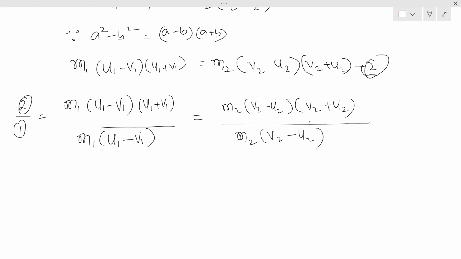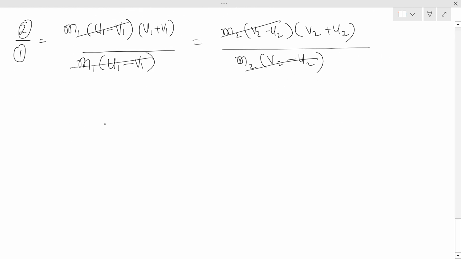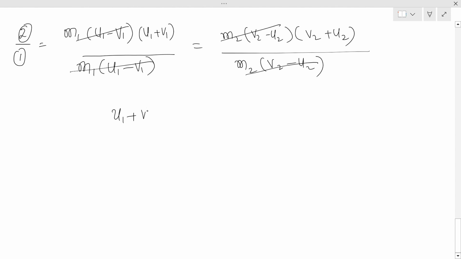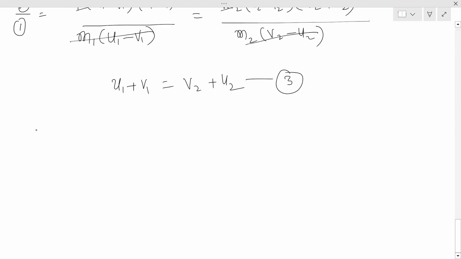You can cancel these terms. Finally we get u1 plus v1 equals v2 plus u2. This is equation number 3. We'll take the v2 value: v2 equals u1 plus v1 minus u2. Similarly, the v1 value: v1 equals v2 plus u2 minus u1. This is equation 4 and this is equation 5.